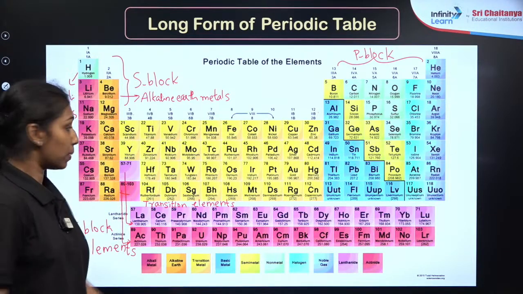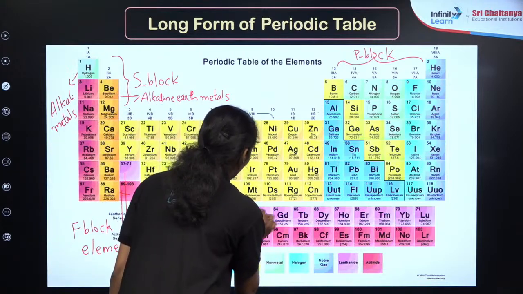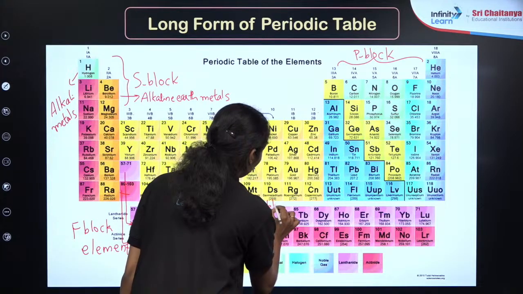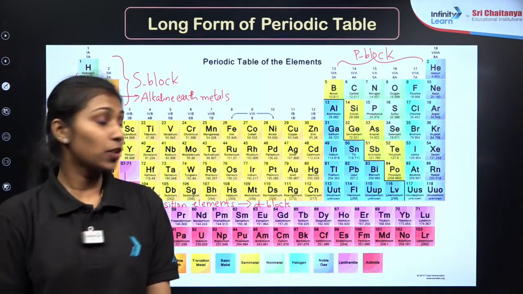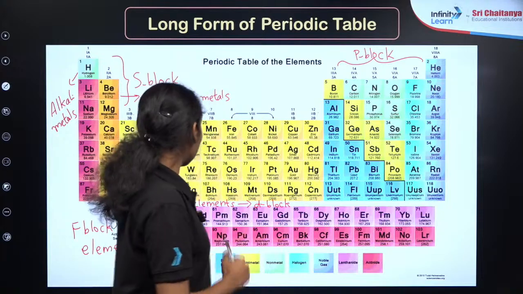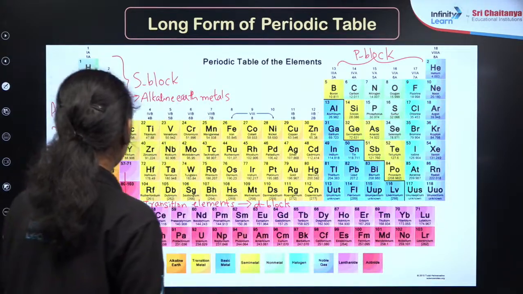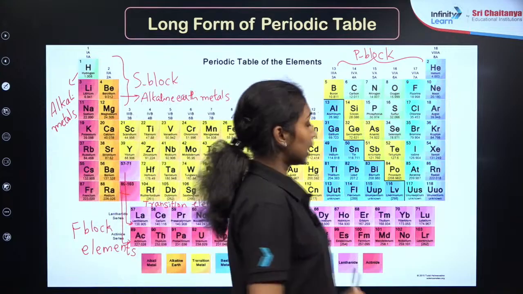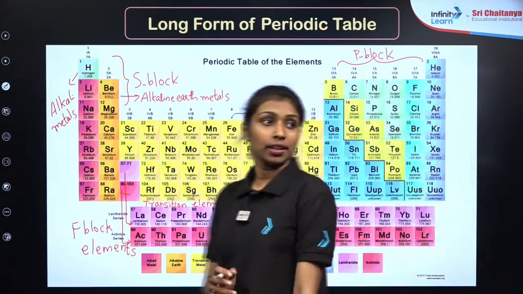These are the F block elements. Also, you can see that these transition elements are also known as the D block elements. Why is it so? Because in the case of D block elements, the last electron always enters the D orbital. That's why they are also known as the D block elements. Right. These are the major classification of the periodic table of elements into different blocks.